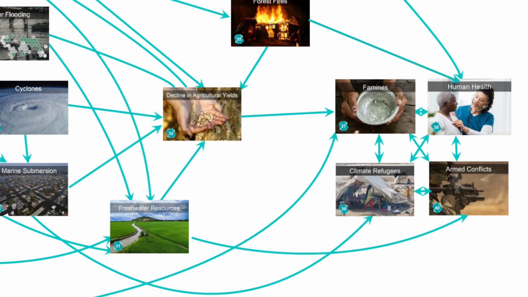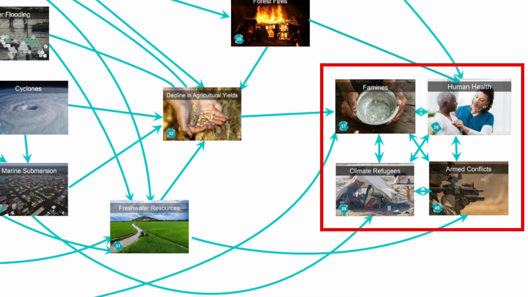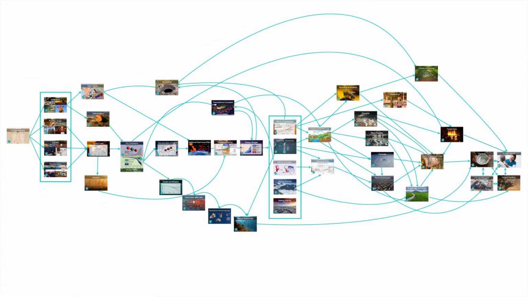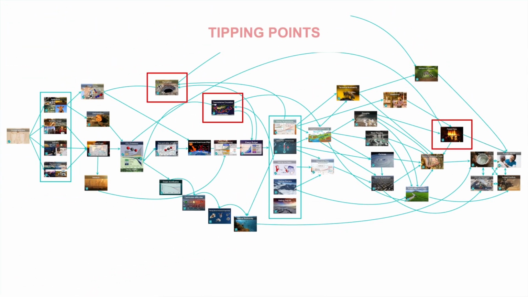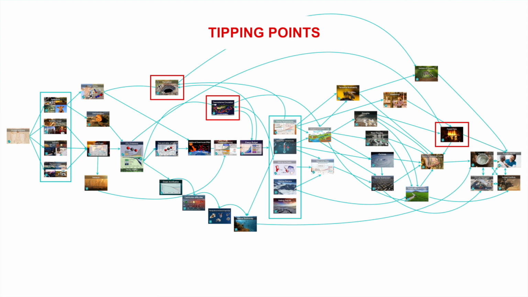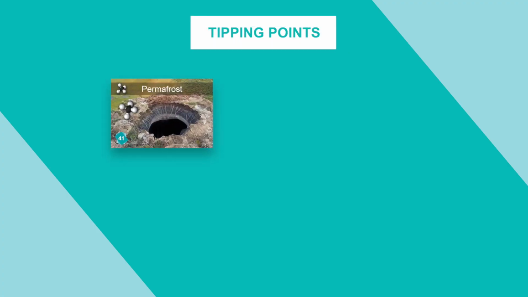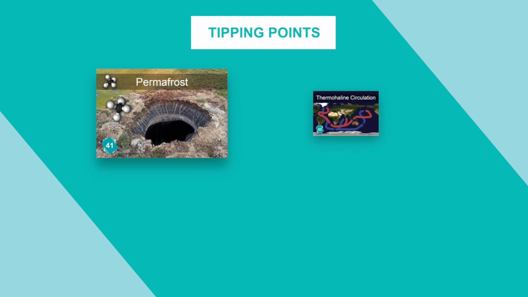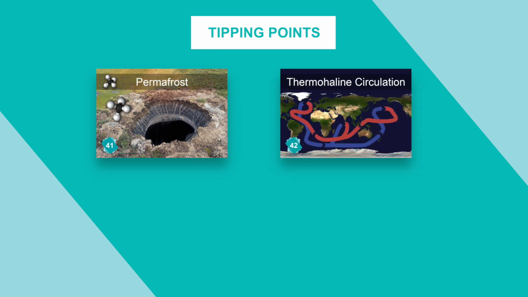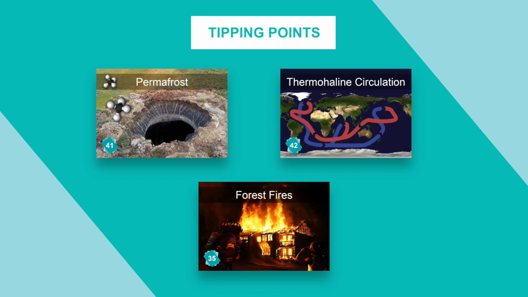Finally, we see the negative impacts of these phenomena on humanity with the final four cards: armed conflict, health problems, famines, and climate refugees. Beyond a certain rise in temperature, some phenomena that the IPCC names tipping points can accelerate and spiral beyond our control, like permafrost melting, the weakening of the thermohaline circulation, and forest fires. It is thus urgent to act.